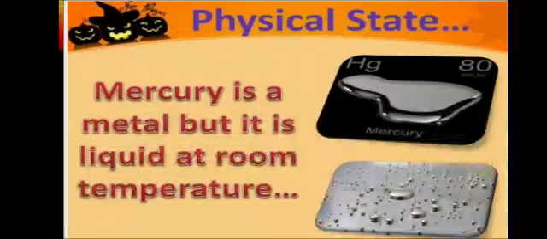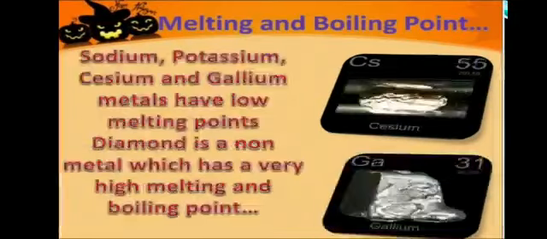Metals are generally solid, but mercury is a metal which is liquid at room temperature. Melting point and boiling point. Sodium, potassium, cesium and gallium metals have low melting points. Diamond is a non-metal which has a very high melting point and boiling point.